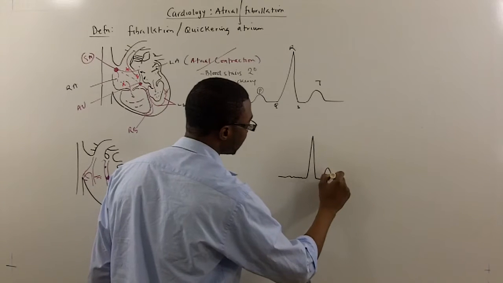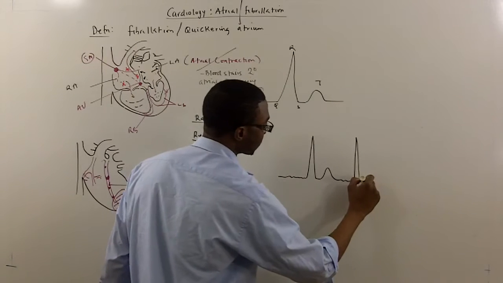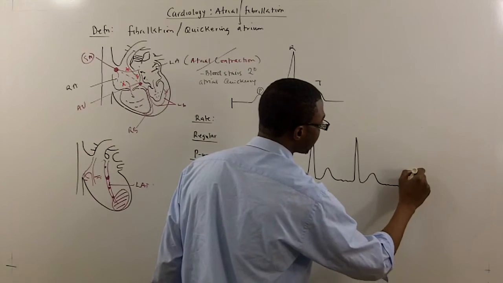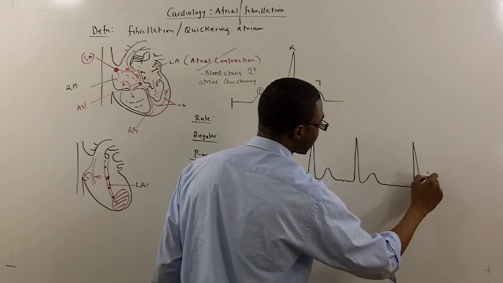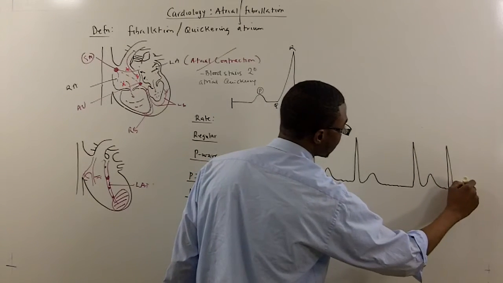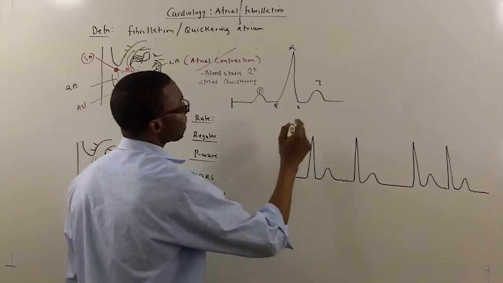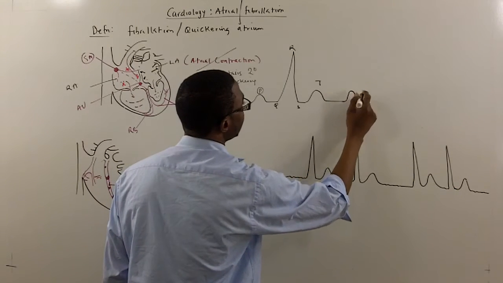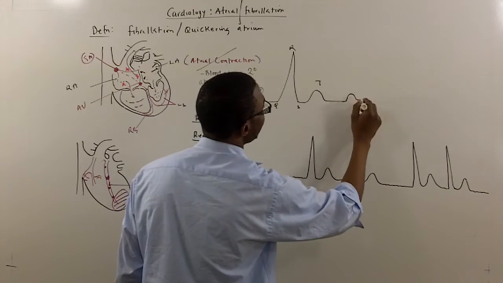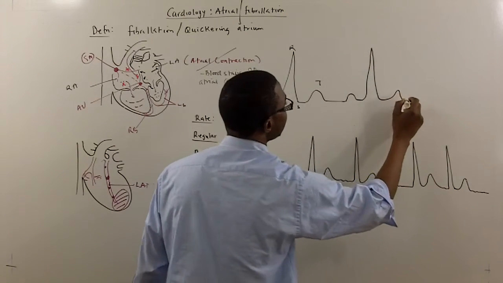QRS complex, T wave. There we go. Now, I'm going to compare the top to the bottom here so you can see what I'm talking about before we proceed.